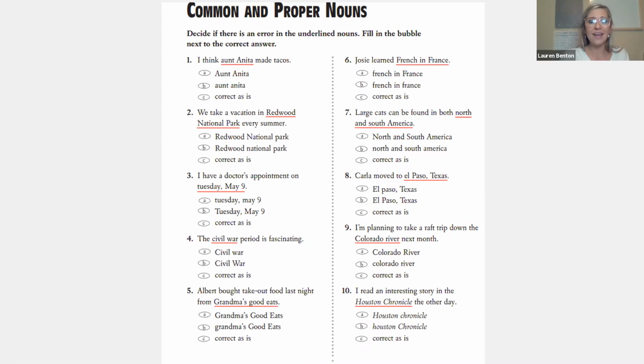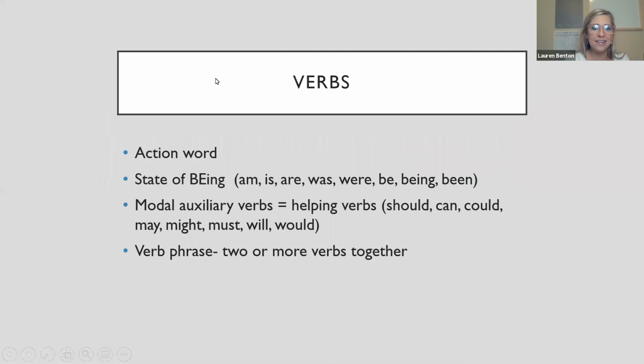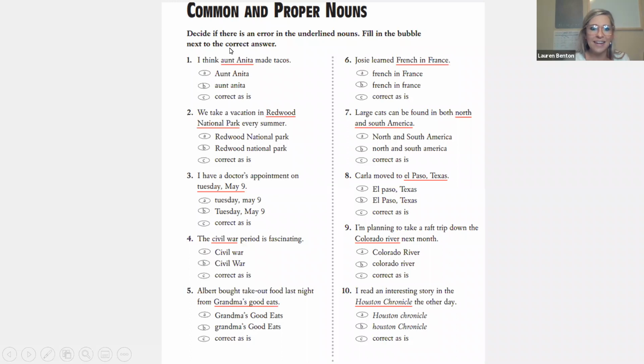So question number 1, I think Aunt Anita made tacos. Pause me. The correct answer is A, Aunt Anita, with everything capitalized. And the reason why is because Aunt Anita is a specific person.